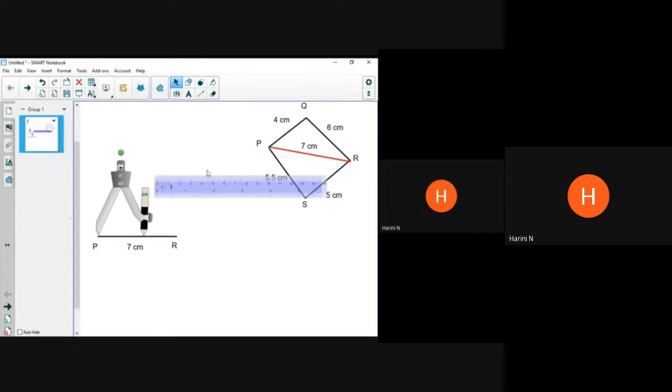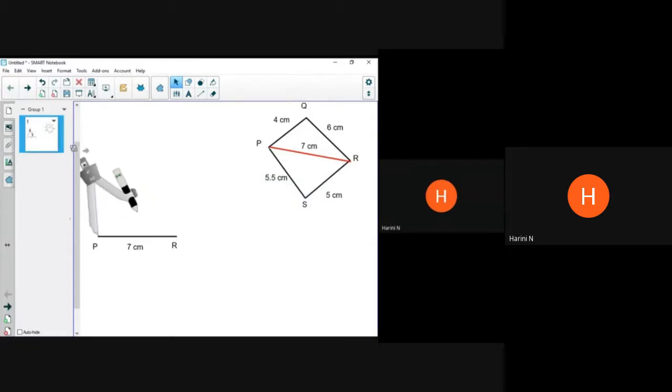Then maybe you can delete your scale. The scale is not required. Remove the scale. Now with P as center and radius 4 centimeters, you're going to cut an arc. So to cut the arc, you have to tilt your compass, no? So you tilt it like that and then draw the arc. Here I have constructed the arc. Right? Is the arc ready? Yes.